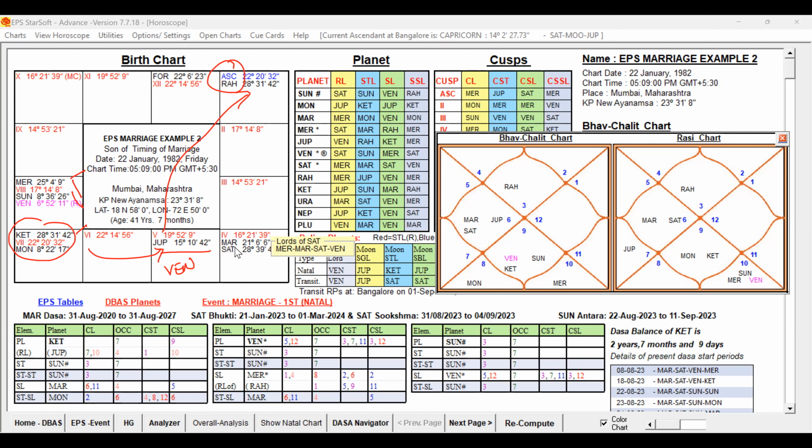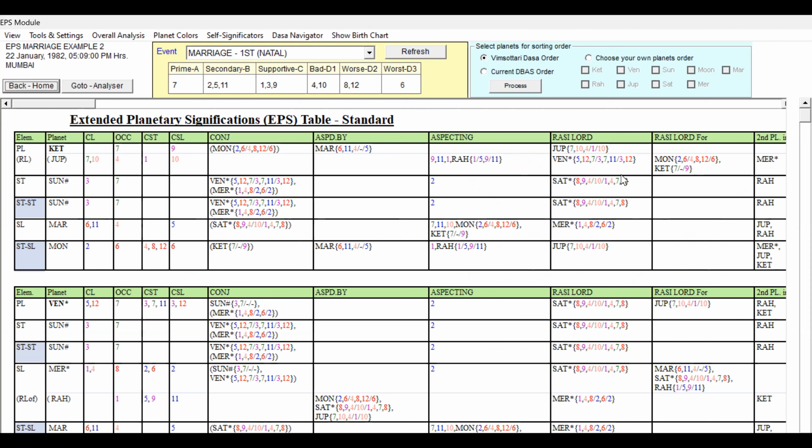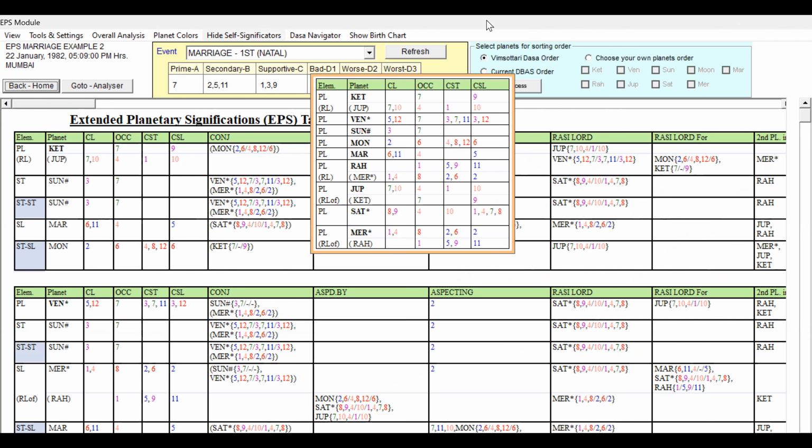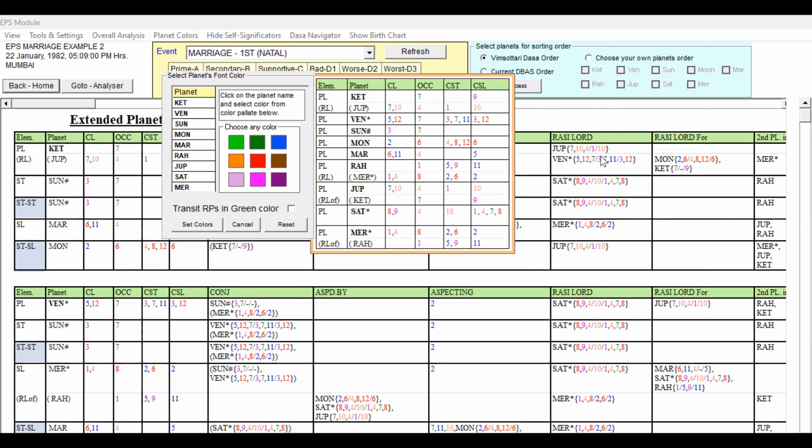Now the next step is selection of the event, which I have already chosen. Let us check the next step: the self-significator study, studying the self-significations of each planet. So let me choose the self-significations and the planet colors also. We have to find the significations, and we can opt for the respective color.